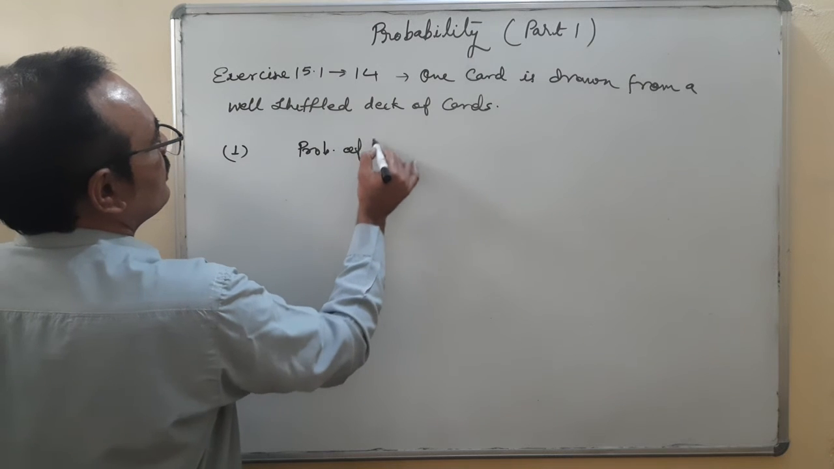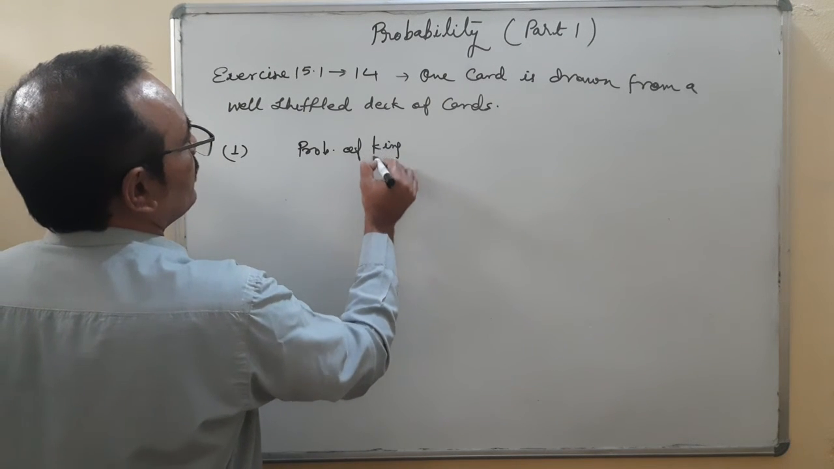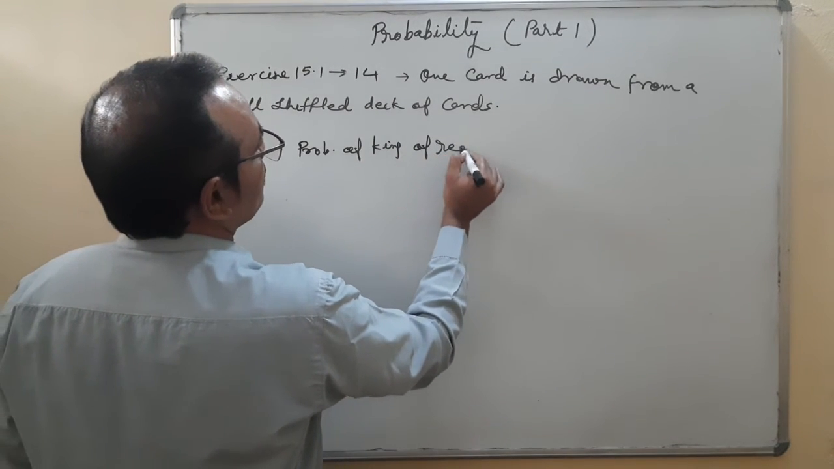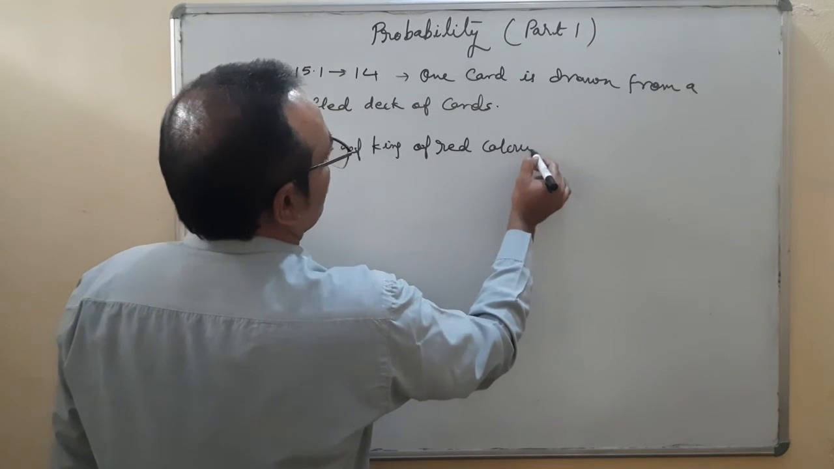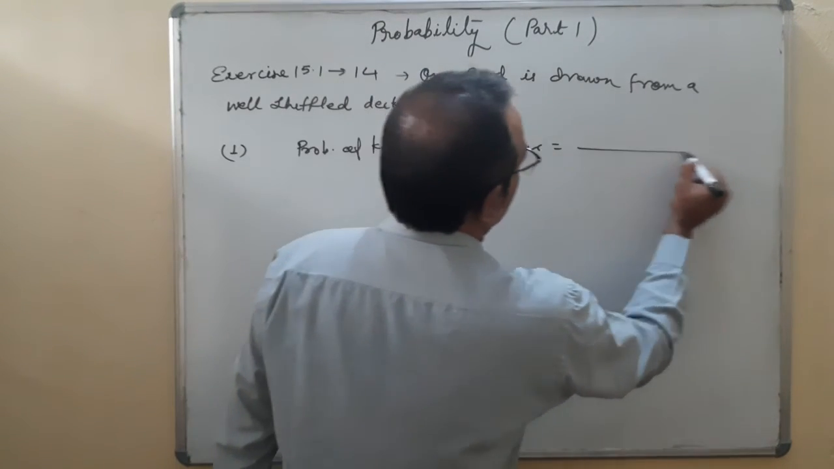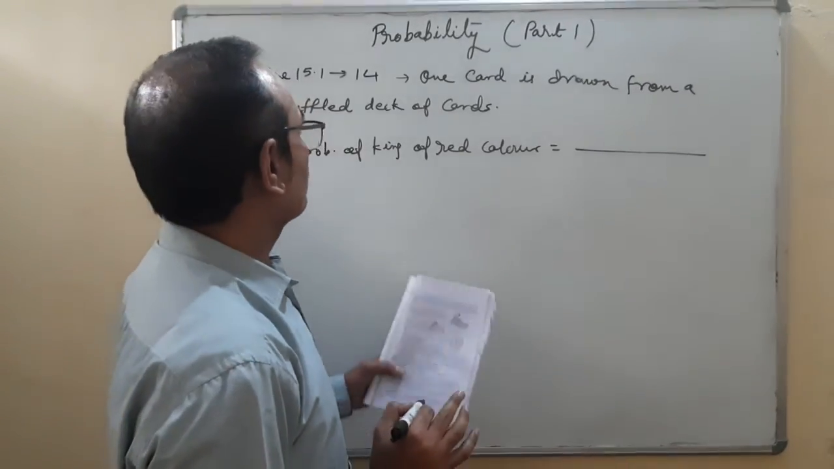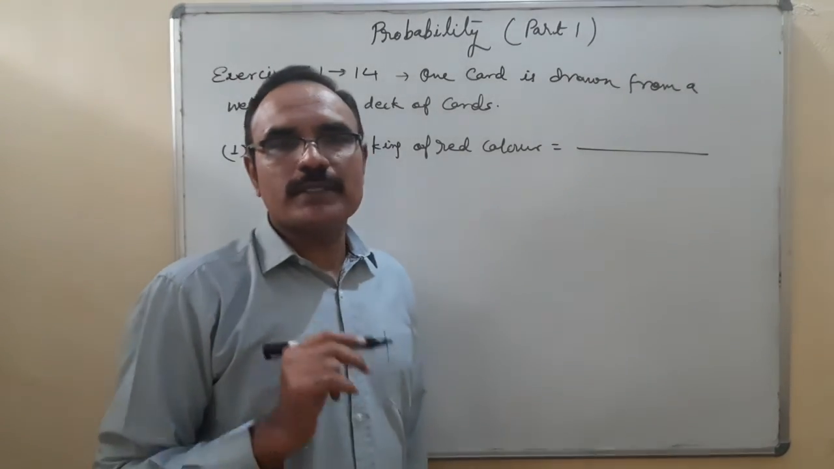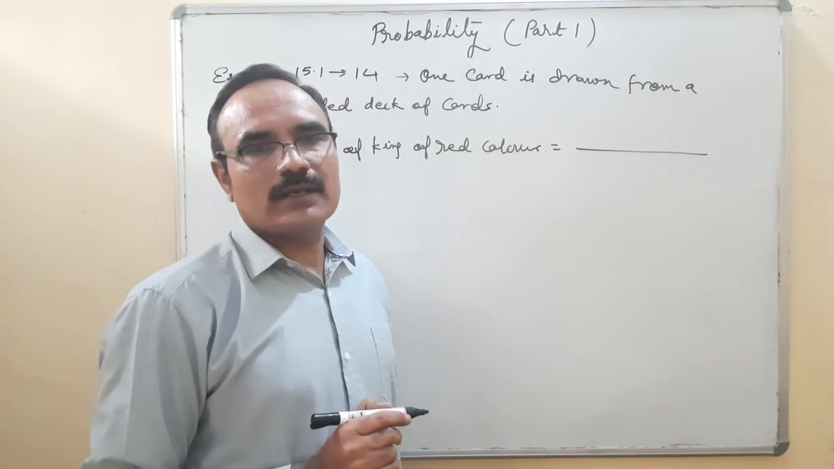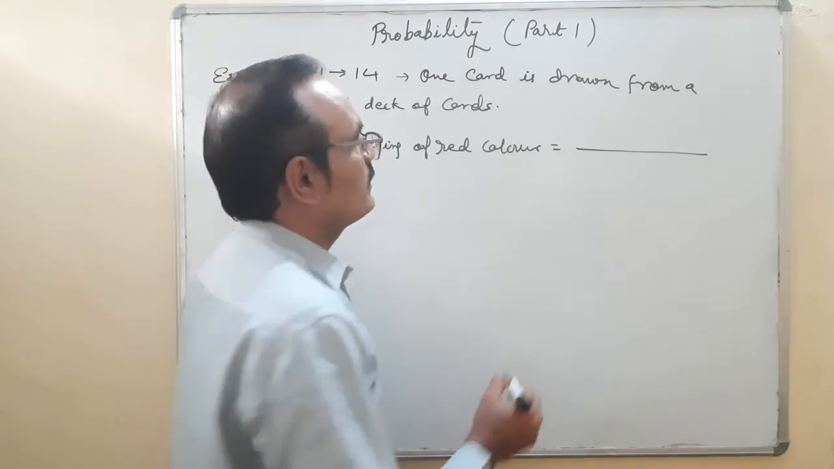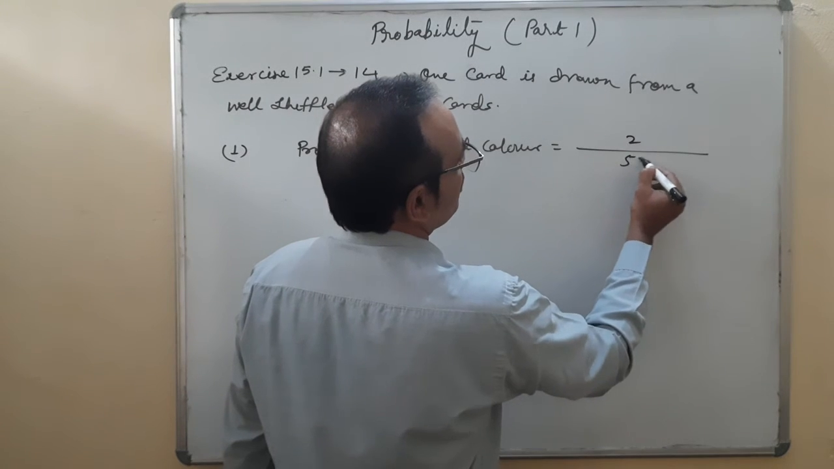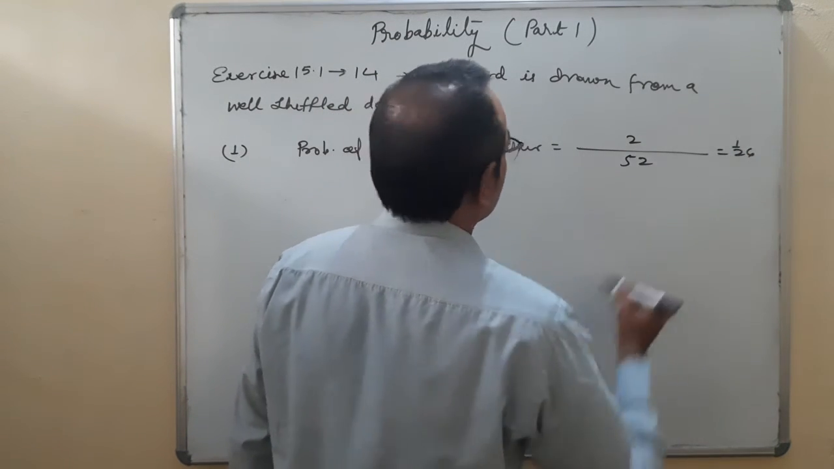Probability of king of red color. You are aware that in a deck there are total 52 cards. There are two kings of red color, one from heart, second from diamond. So I write here 2 upon total cards 52, 1 upon 26.